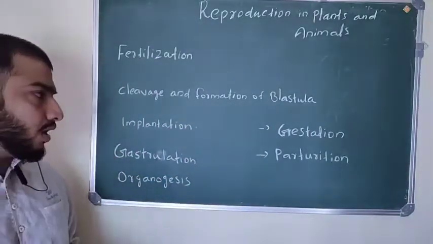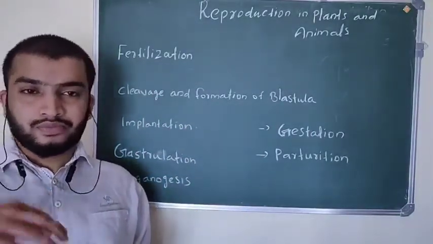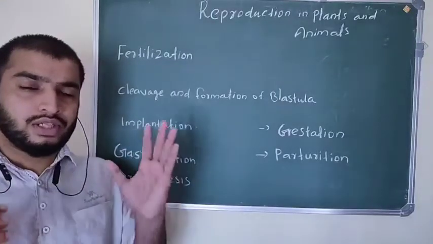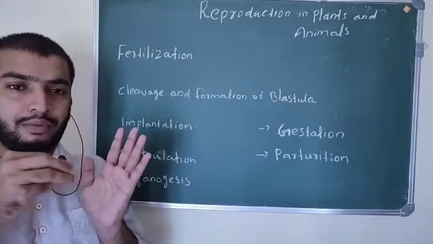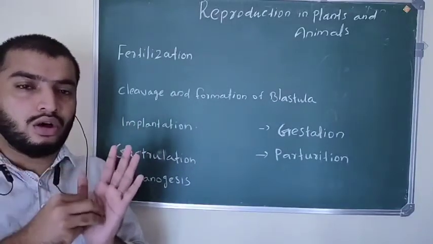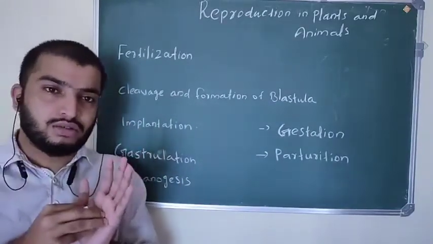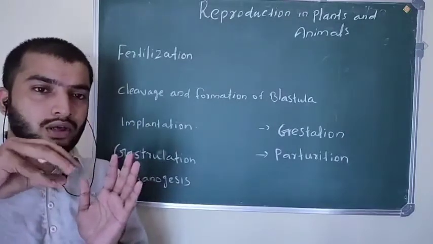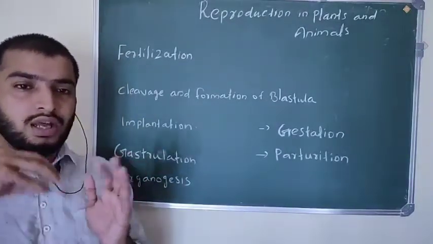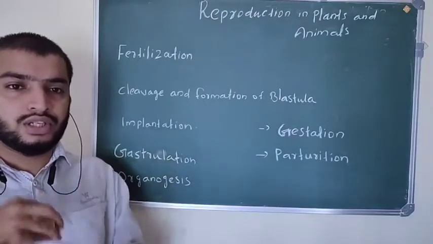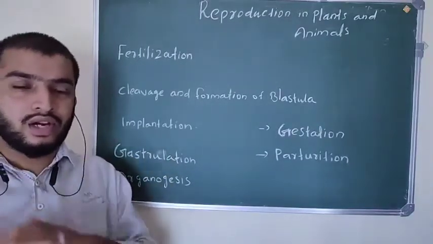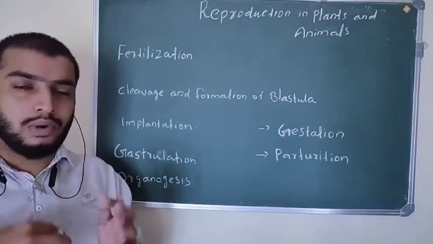And this blastula implants, or attaches, on the uterine part of the female reproductive system. That is called implantation. The zygote undergoes several divisions as it rolls down from the fallopian tube to the uterus, and forms the blastula or blastocyst.